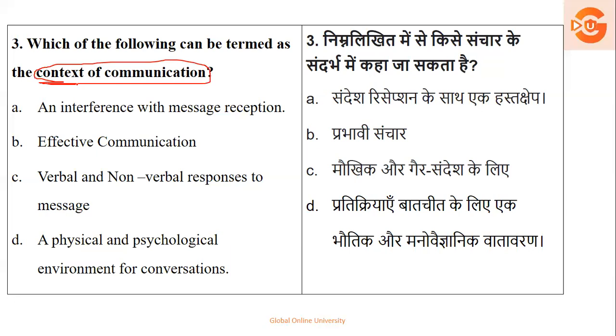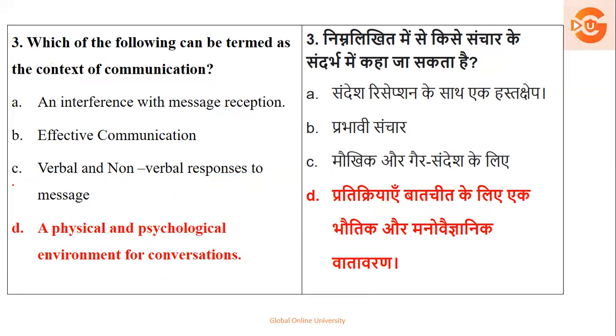आपको ये पता होना चाहिए इसका मतलब क्या है. A circumstance, a statement, idea. So interference नहीं हो सकता है, effective communication नहीं हो सकता है, verbal and non-verbal responses नहीं हो सकते हैं. See, the answer here can be the 4, that is option number 4D, a physical and psychological environment for conversation.